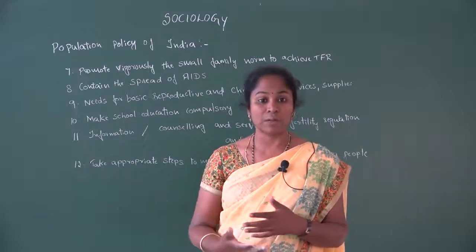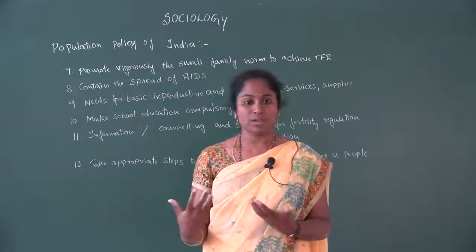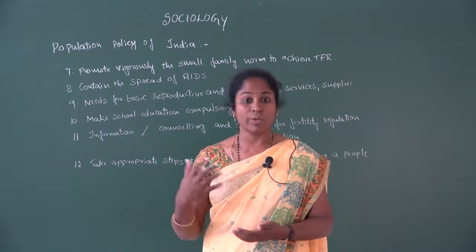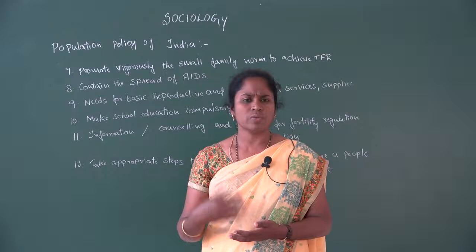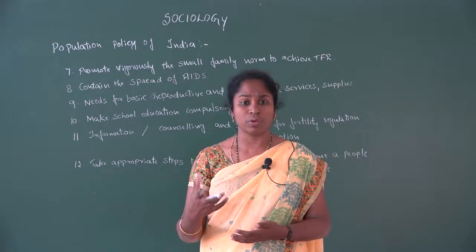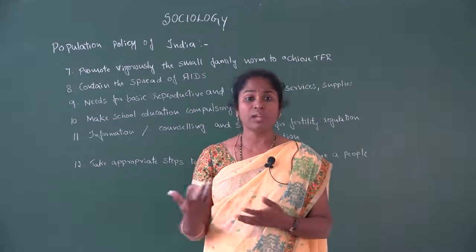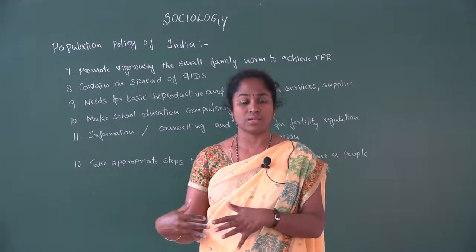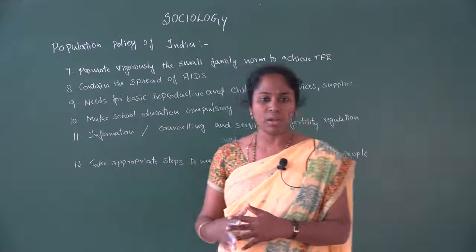So what we have presently is the population explosion. We can see that India is called the second most populous country in the world. Because of the population, we are facing different types of problems here. We could find a lack of geographical area, water problems, housing problems, unemployment. So different types of problems which we are facing. So if we adopt these things, automatically we could find that some changes will take place in society.